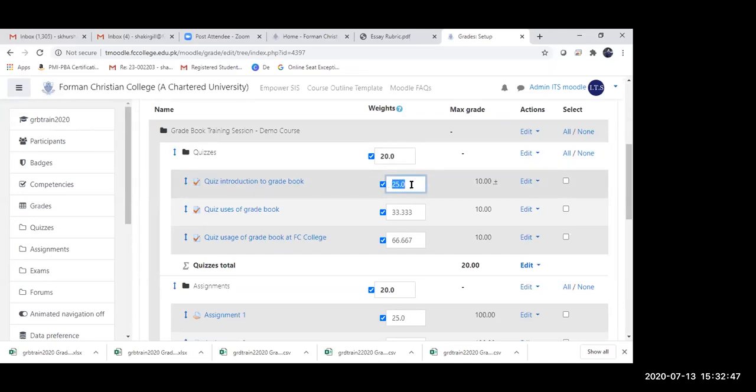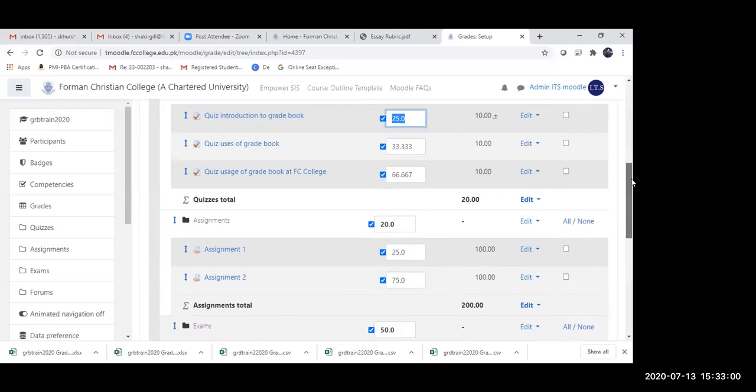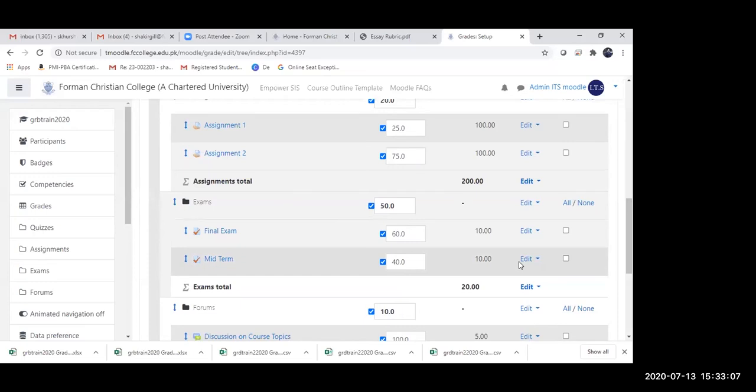Now this is for the activity, right? I can understand that this may not work for you because you may need to just give extra marks to the students. But this is if you want to create an activity into a bonus activity. Let us say that you want to simply add bonus marks into final exams. So in overall exams, now I'm going to add bonus marks.